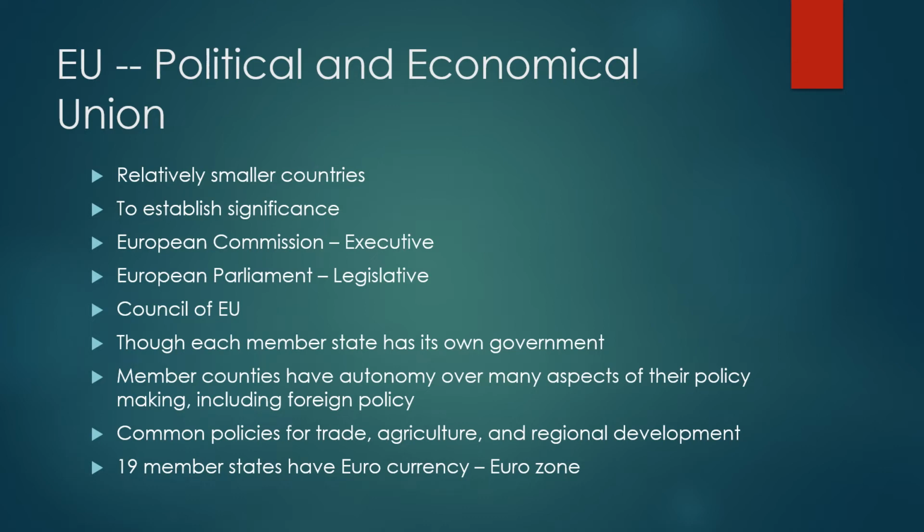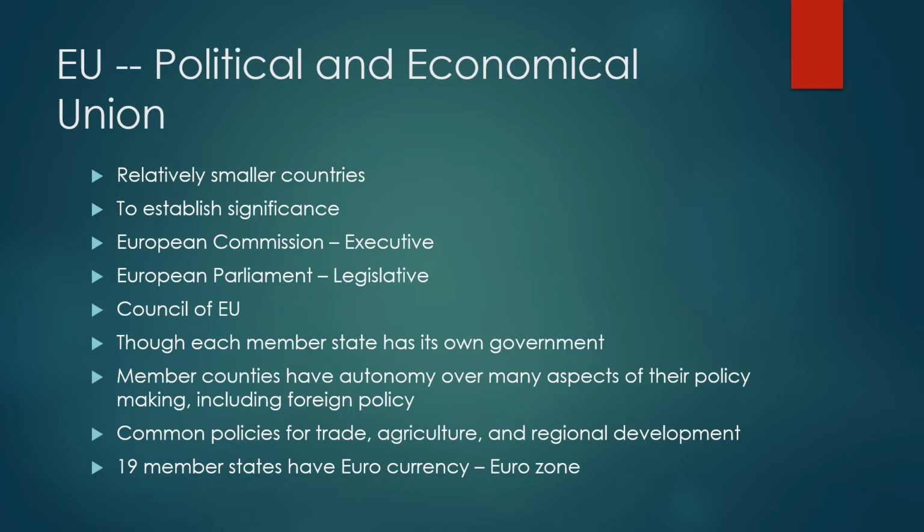And as a union, it has 3 arms: European Commission, European Parliament, and Council of the European Union. European Commission acts as the executive, and European Parliament acts as the legislative. Now, each member state, as in each member country of the European Union, has its own government, and has autonomy over many aspects of its policy making. For example, foreign policy. So you would expect each country to have its own individual foreign policy. However, when they are making policies for trade, agriculture, and regional development, they have to follow a common norm.